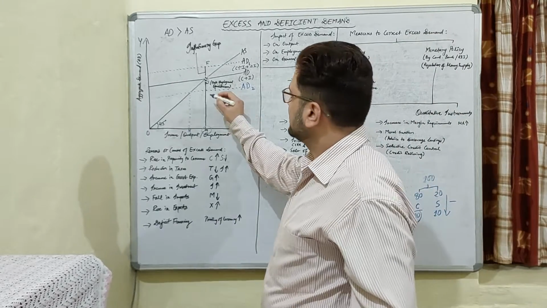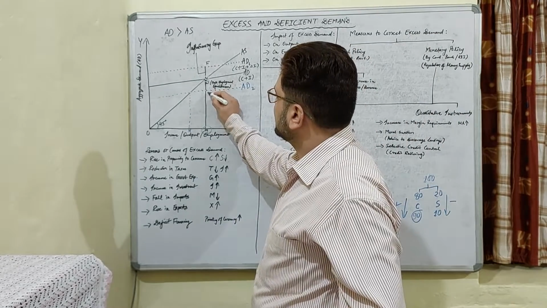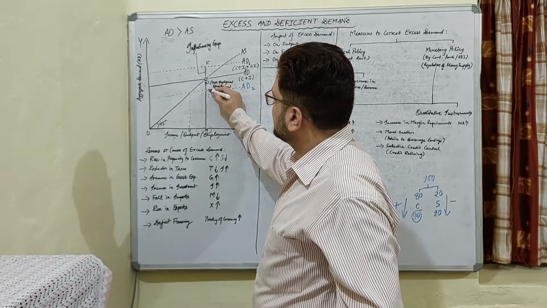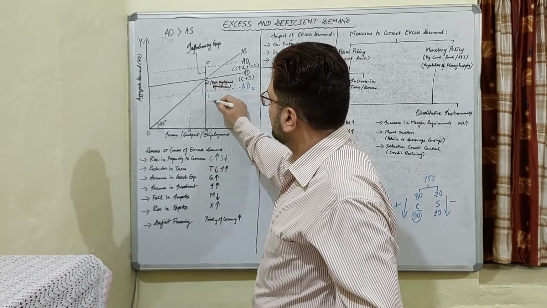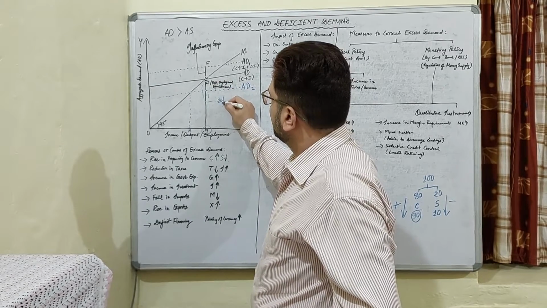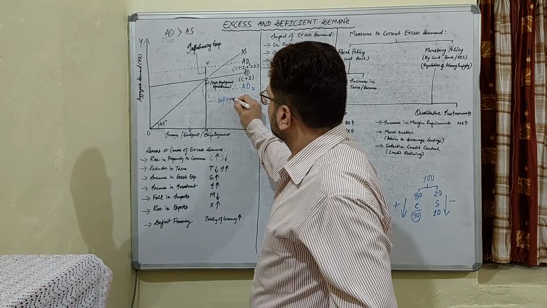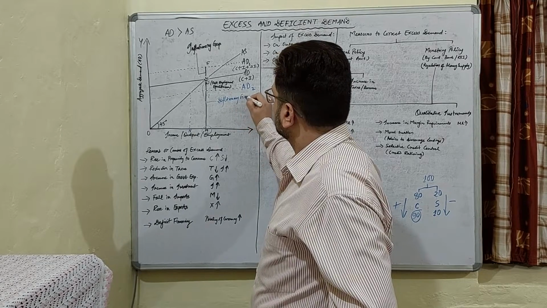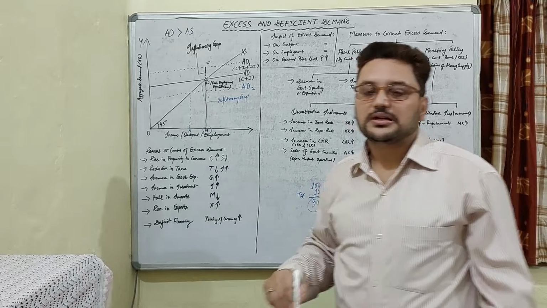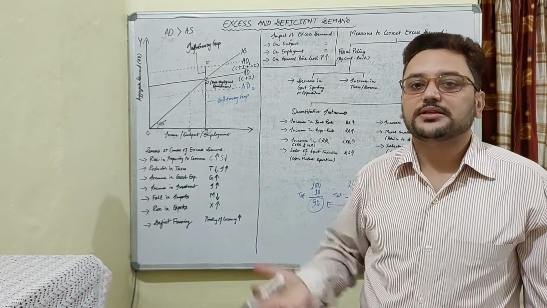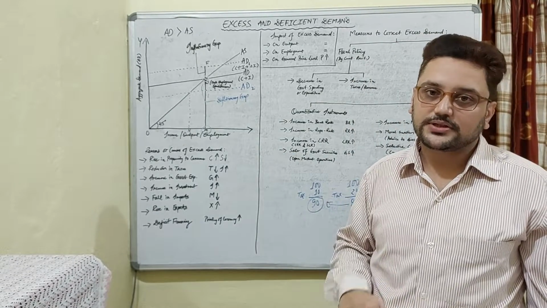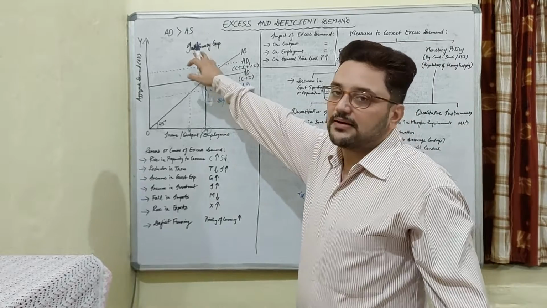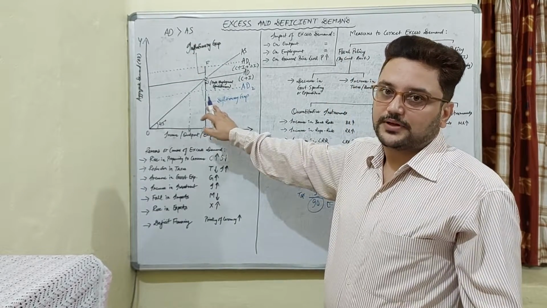And suppose this point is named as G, so this E and G will be your deflationary gap. Just opposite to the excess demand situation, this is the deficient demand situation; this is the inflationary gap, and this is the deflationary gap.